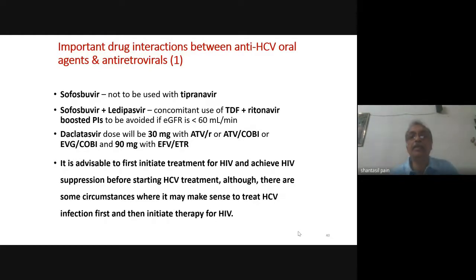So we treated the hepatitis C first, and then we started the antiretroviral therapy. So basically we have to individualize, but most of the time you start the treatment for HIV and then you start the treatment for HCV, keeping in mind the drug interaction, keeping in mind the problem of drug toxicity.